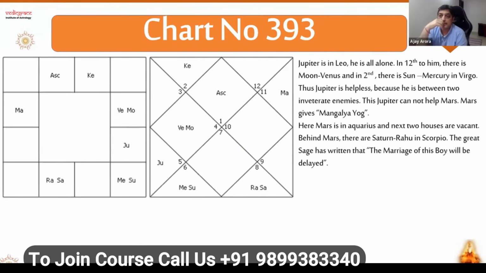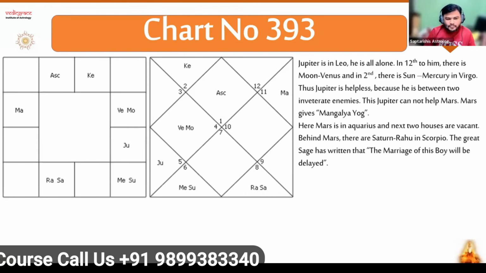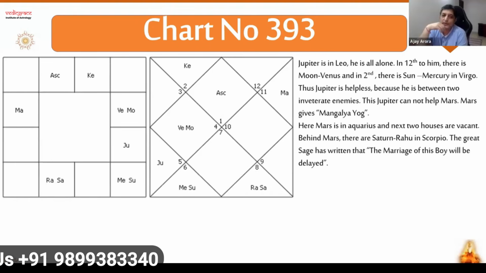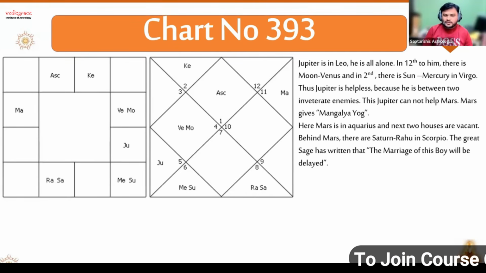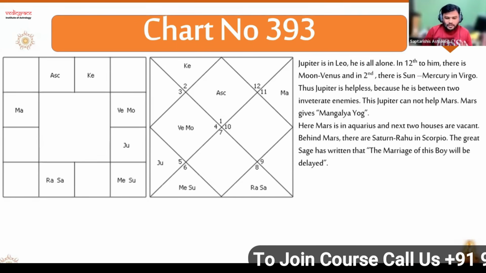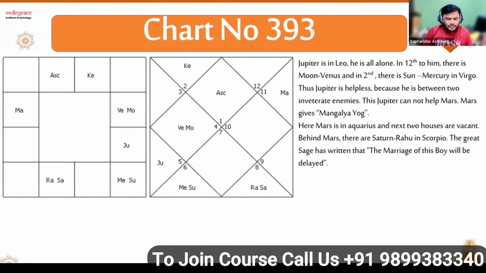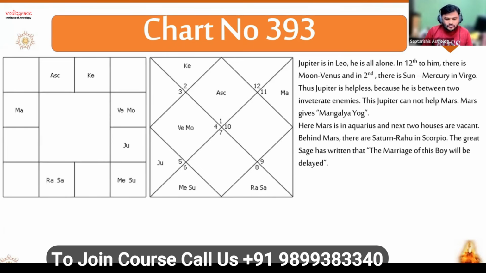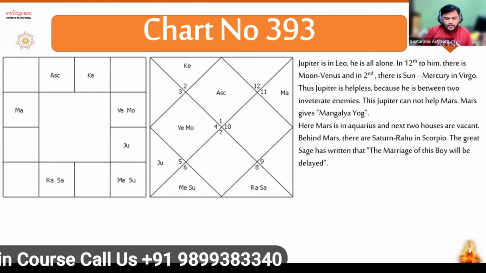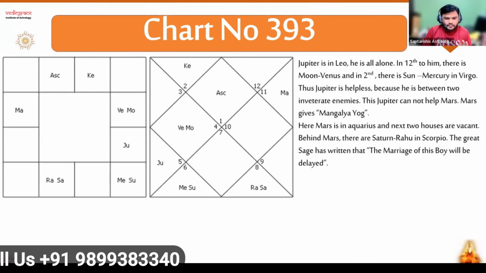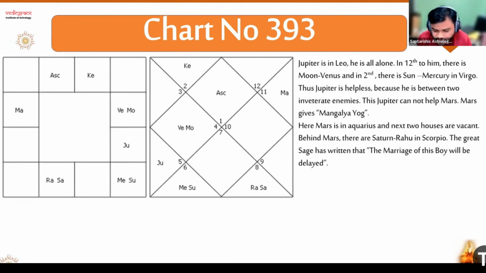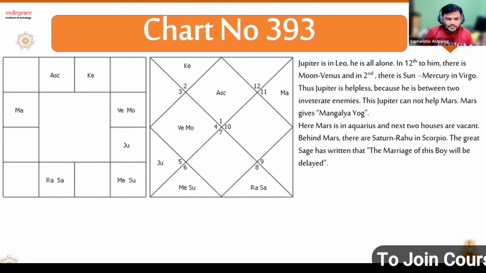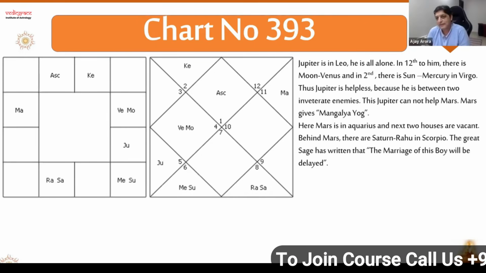If the concept is clear, that is working. So concept-wise also, if Moon and Sun are benefics, friends for Jupiter, even if Venus and Mercury are not friends, then why are we not considering that part? Yeah, I got your point. You are saying Venus and Moon are together, and Mercury and Sun are together. We are saying Jupiter is weak. Why are we not considering Moon and Sun? Those are friends for Jupiter, right? So it means we have 50-50 chances. Correct. 50% support, 50% non-support.